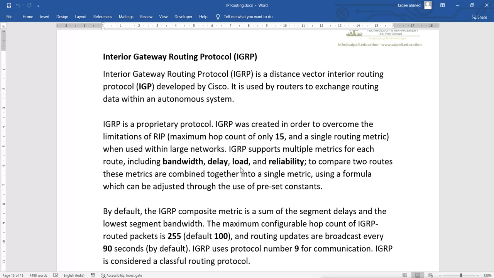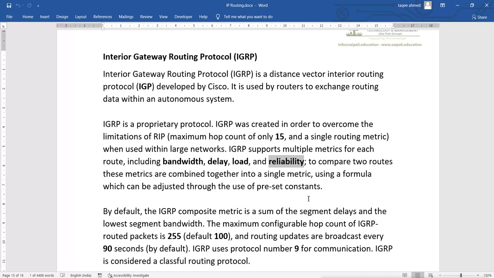Then also it checks the reliability of the link. Now, reliability means what? Sometimes we have networks which are not continuously connected, they sometimes have a loose connection, so they come and go, they flicker. Those kinds of networks are not reliable. So it can check this reliability also, and it will not choose a path which is not reliable. And to compare two routes, these matrices are combined together into a single matrix.